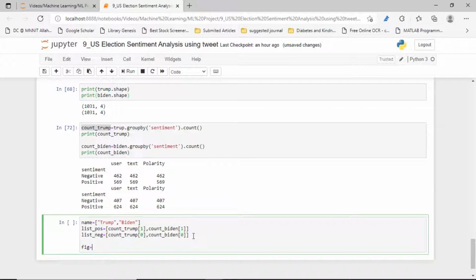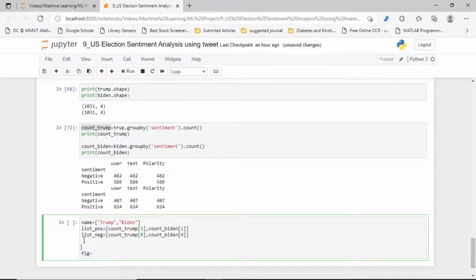The graph objects library we have to import here, from plotly. Yes, plotly, and from here graph objects.